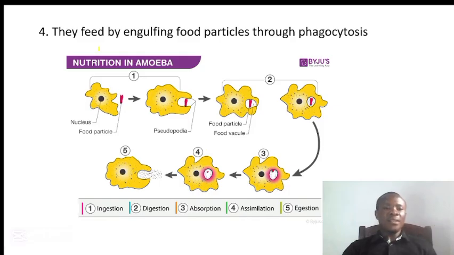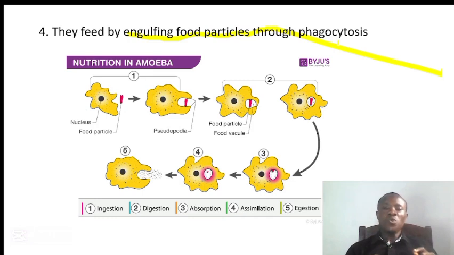Next, under the characteristics for phylum Sarcodina is that they feed by engulfing food particles through phagocytosis. When we talk about phagocytosis, we are talking about the taking in of solid particles by forming a vacuole.